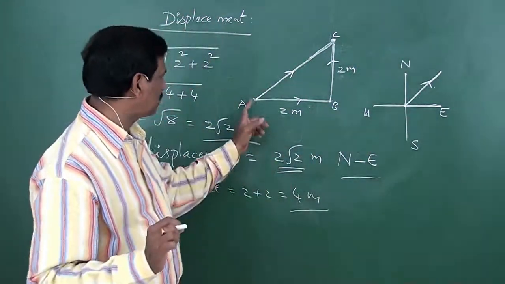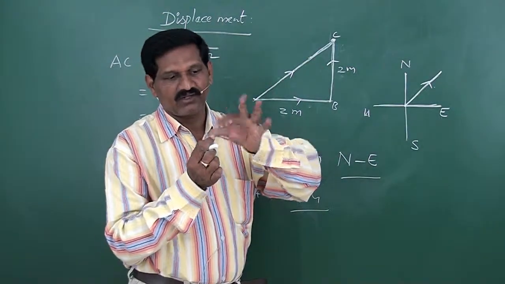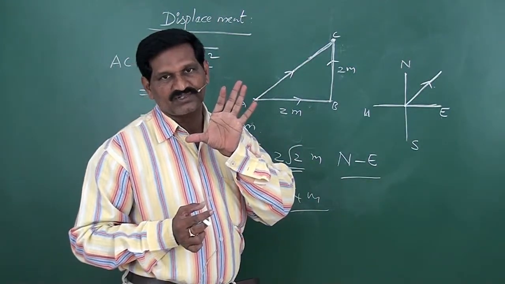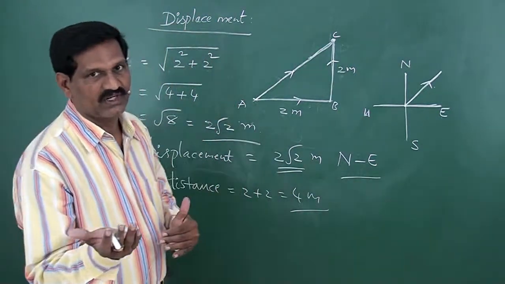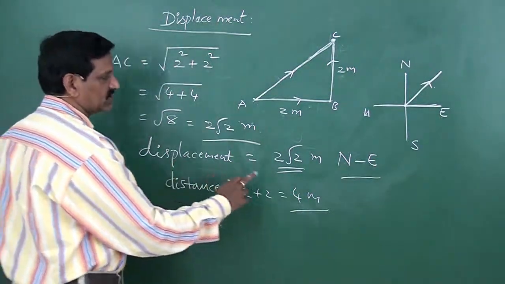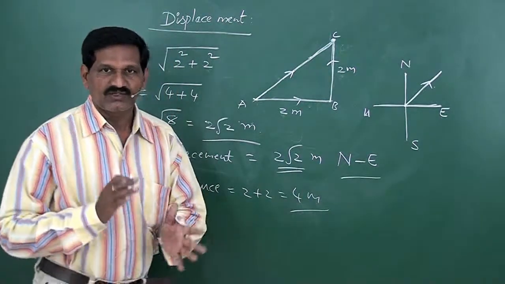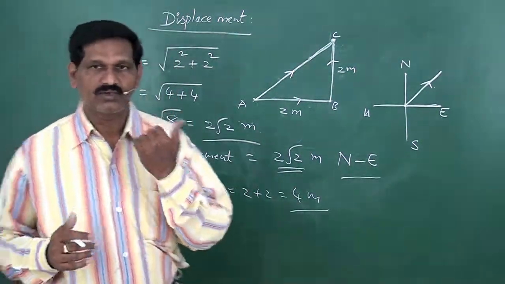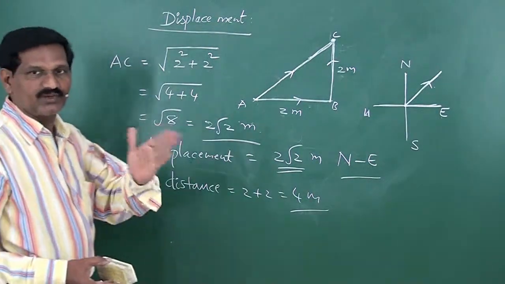You just take the initial point and final point, connect them with a straight line, and the length of that straight line represents the magnitude of the displacement, that's all. And you have to specify the direction, in which direction it is directed. So displacement in this case is 2 root 2 meter northeast, distance is 4 meter. And we have already defined speed. Similar to speed, you have velocity.